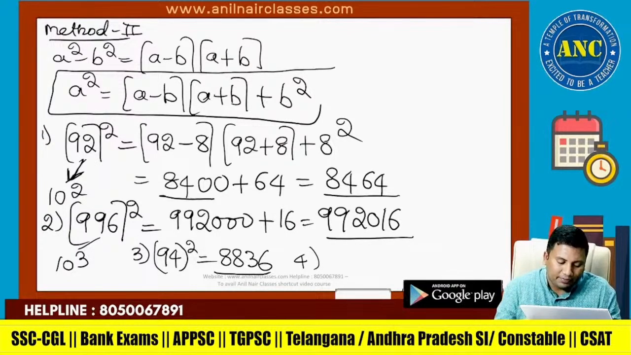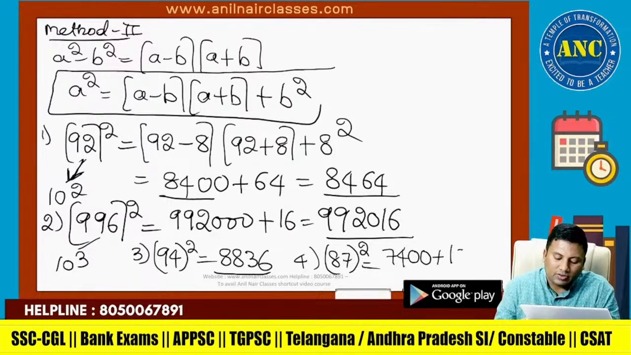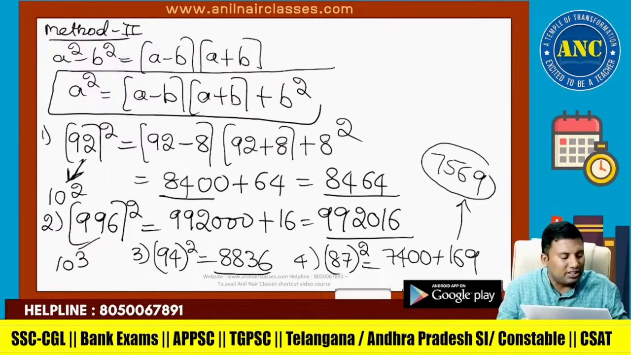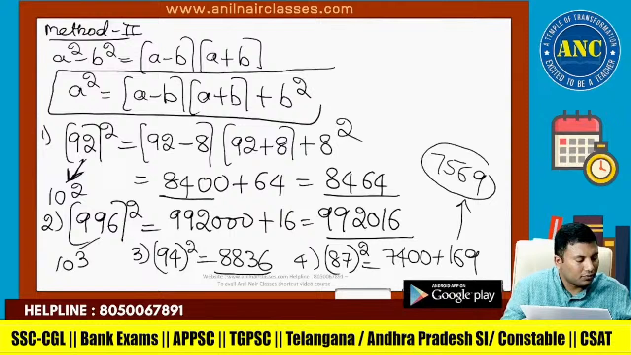Suppose it is 87 square. 87 minus 13 is 74, into 100, plus 13 square, which is 169. The answer is 7569. I hope it is clear.